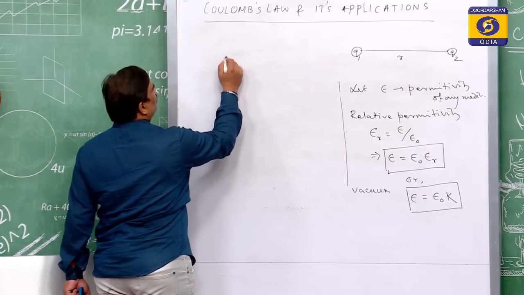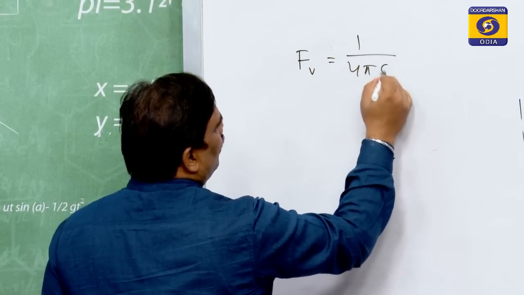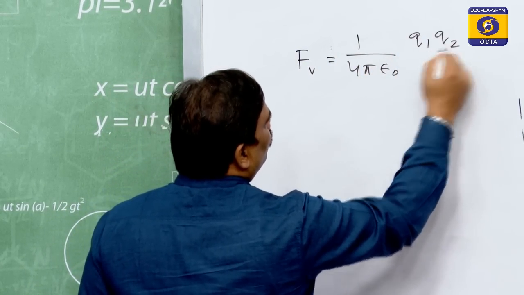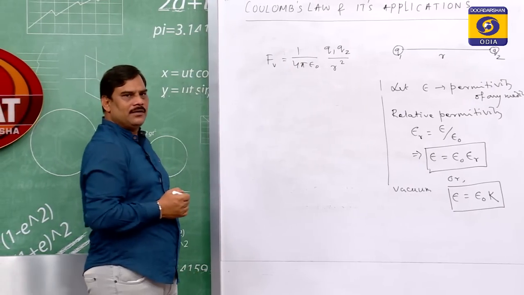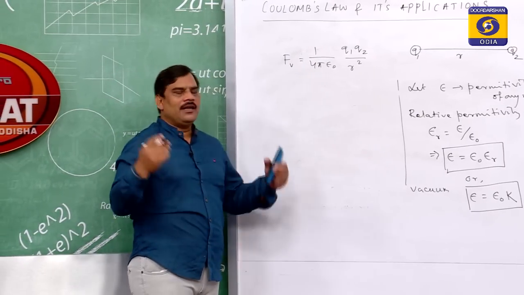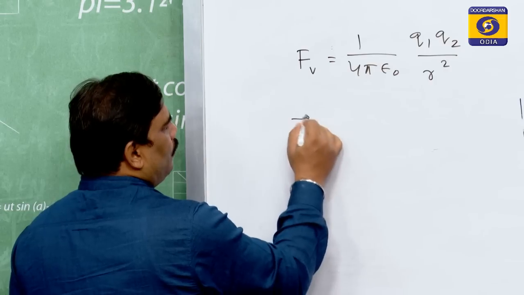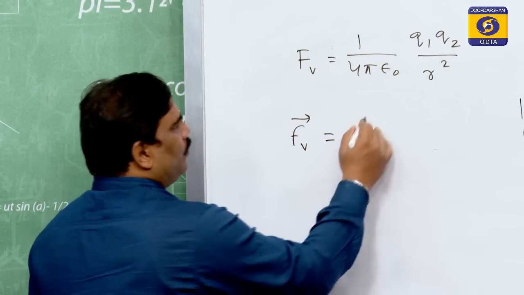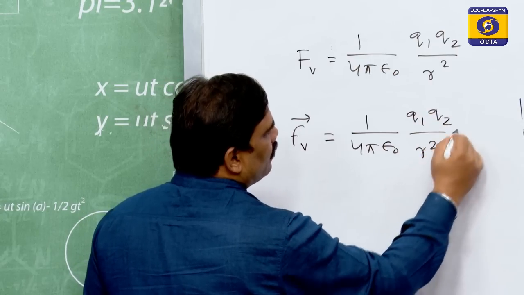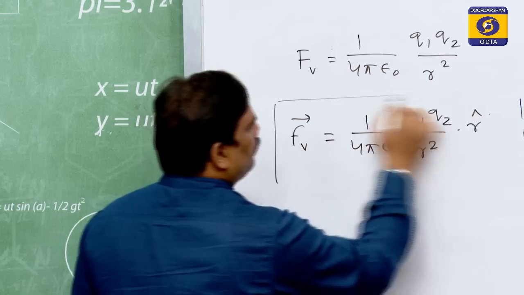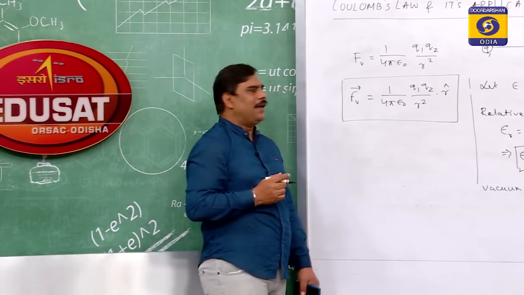So, therefore, in Coulomb's law, the force between two charges in vacuum becomes 1 by 4 pi epsilon naught Q1 Q2 divided by r square. Since force is a vector quantity and it is always directed along the line joining the two charges, I can write force equal to 1 by 4 pi epsilon naught Q1 Q2 divided by r square into r cap. This is the vector form of the force between two charges in vacuum.